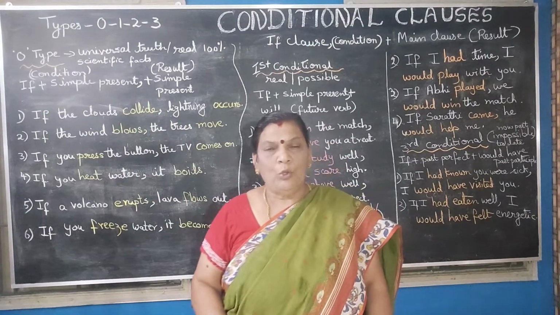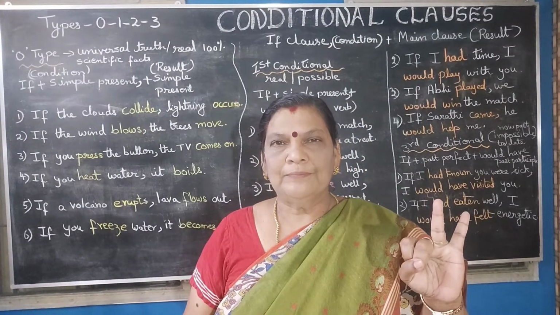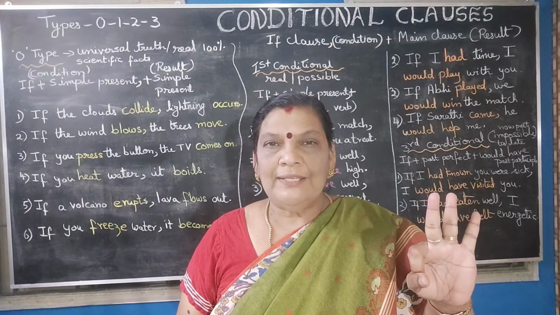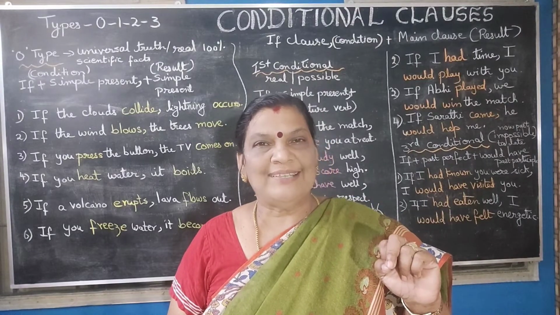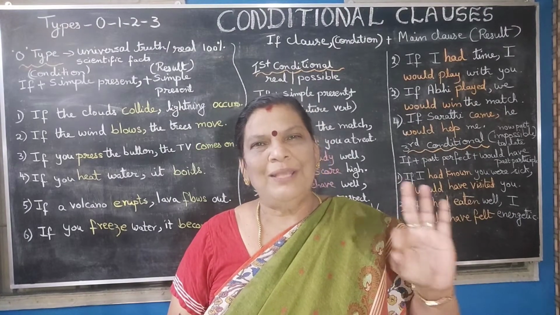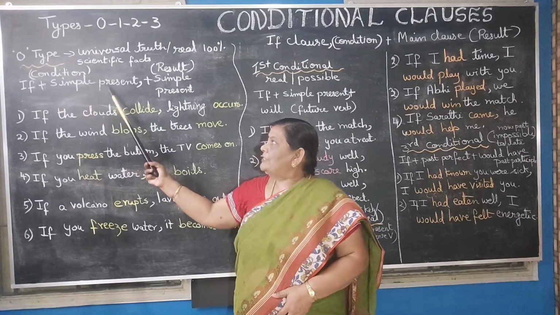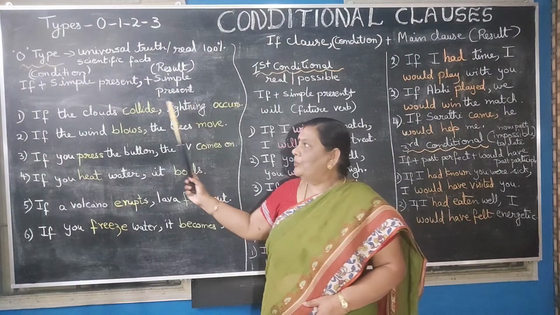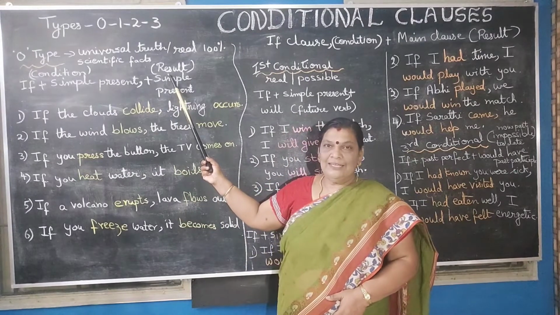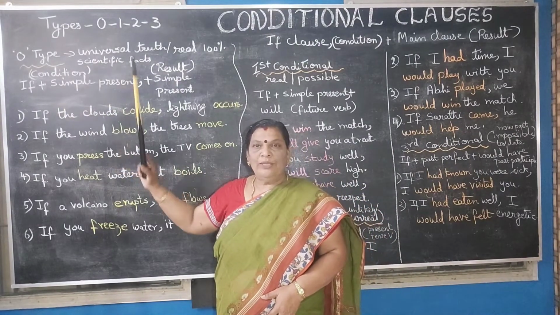The structure that is followed in zero conditional clauses: if plus simple present tense in the if clause and simple present tense in the main clause. So the formula we follow in the zero conditional clauses: if plus simple present plus simple present. Okay children, now look at the blackboard. If plus simple present plus simple present. I've already told you the if clause lays down a condition and the main clause gives the outcome or result of the condition laid down by the if clause.